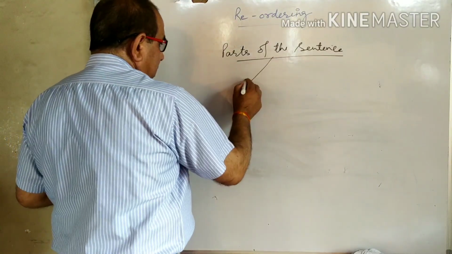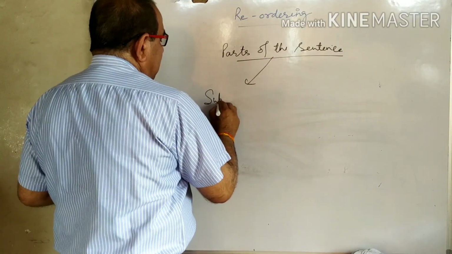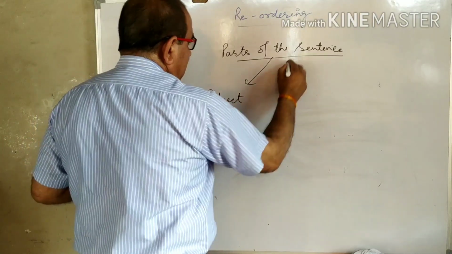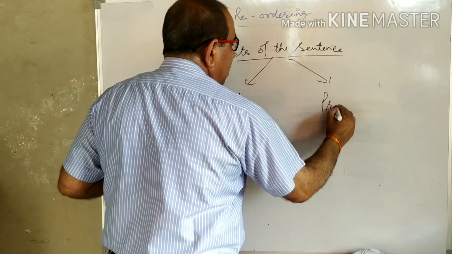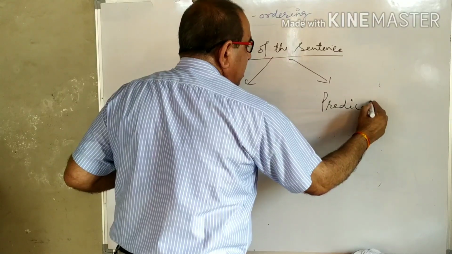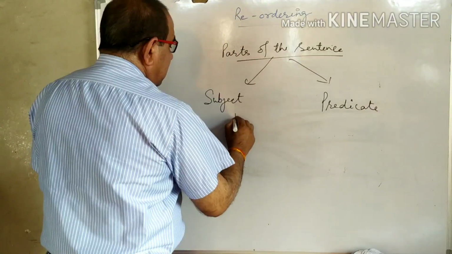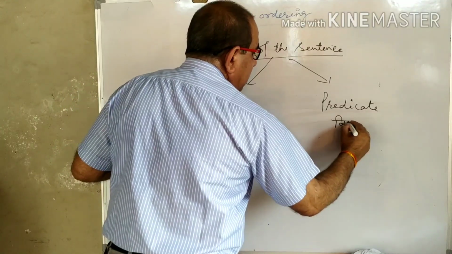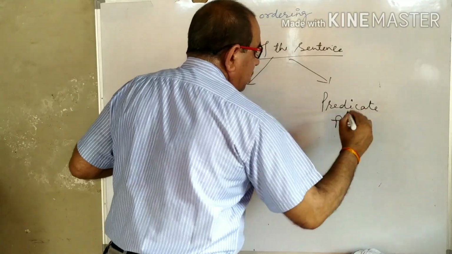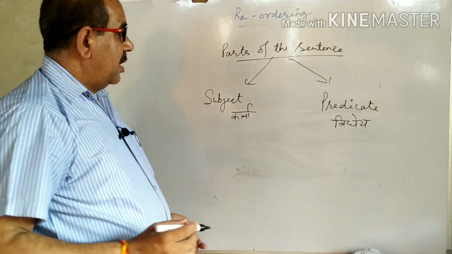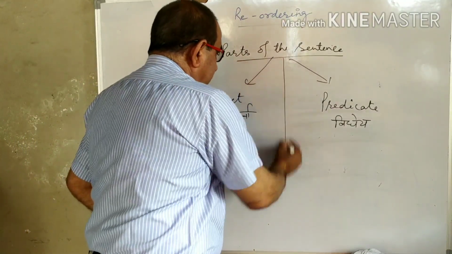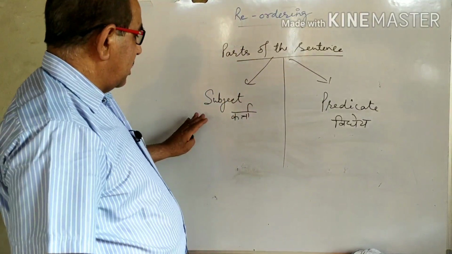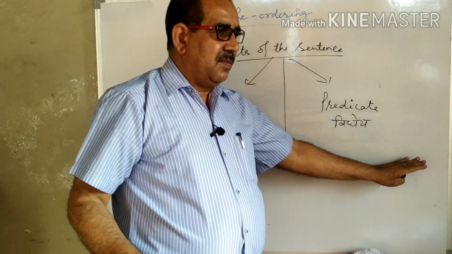The main 2 parts are number first, subject, and number second, predicate. Subject is known as karta and predicate is known as vidhey. So these are the main 2 parts of a sentence, subject and predicate.